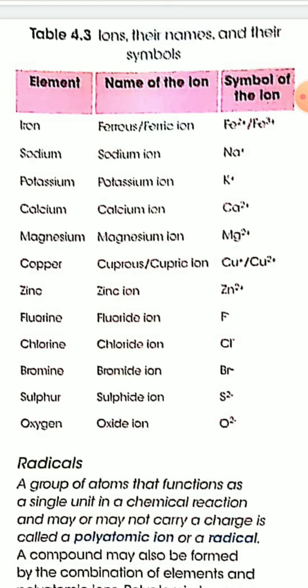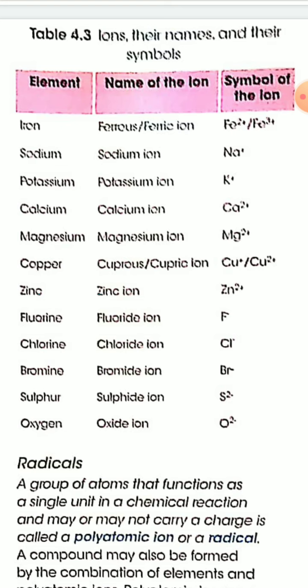The first element is iron. Iron can form two types of ions. One is ferrous, another is ferric ion. Ferrous ion means Fe2 plus, and ferric means Fe3 plus. You have to write the 2 plus and 3 plus as superscript to the right of Fe. Next, sodium. Sodium forms only one type of ion, and the symbol of sodium ion is Na